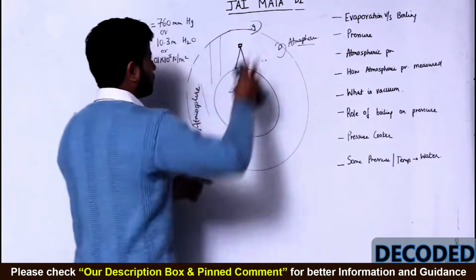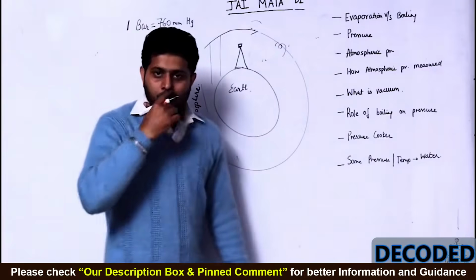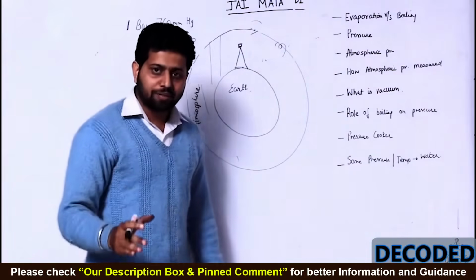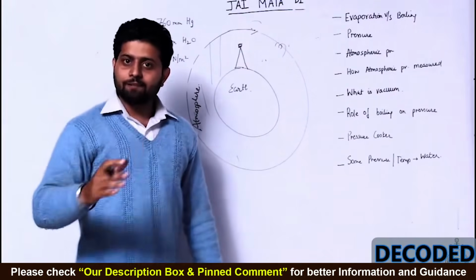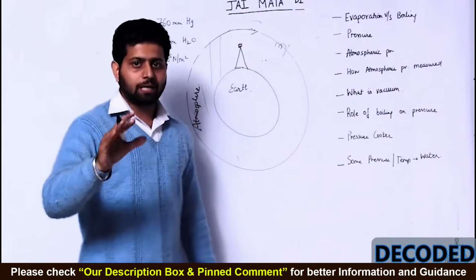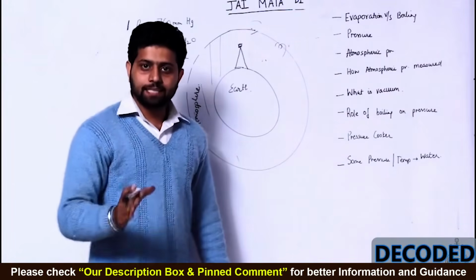Now many times I ask students, guys please tell me what will happen to the atmospheric pressure when we go up on mountains. So I have reached Mount Everest. What will be the atmospheric pressure? Will it increase or will it decrease?